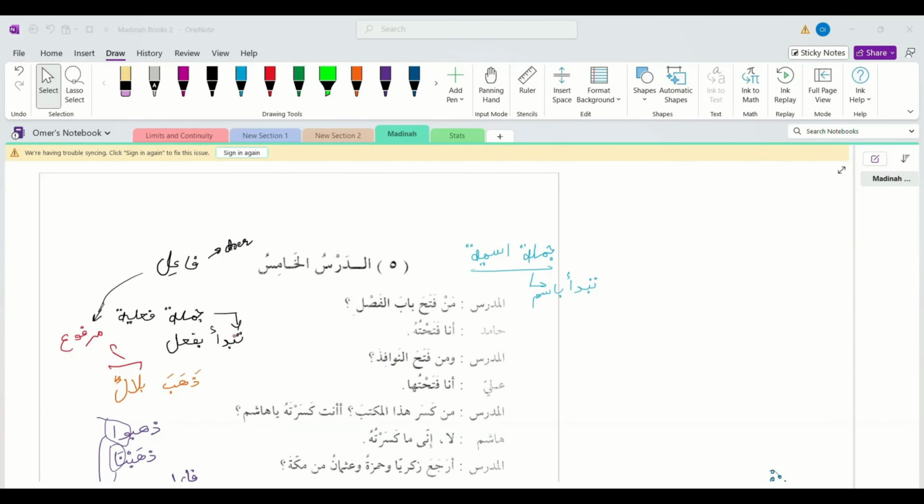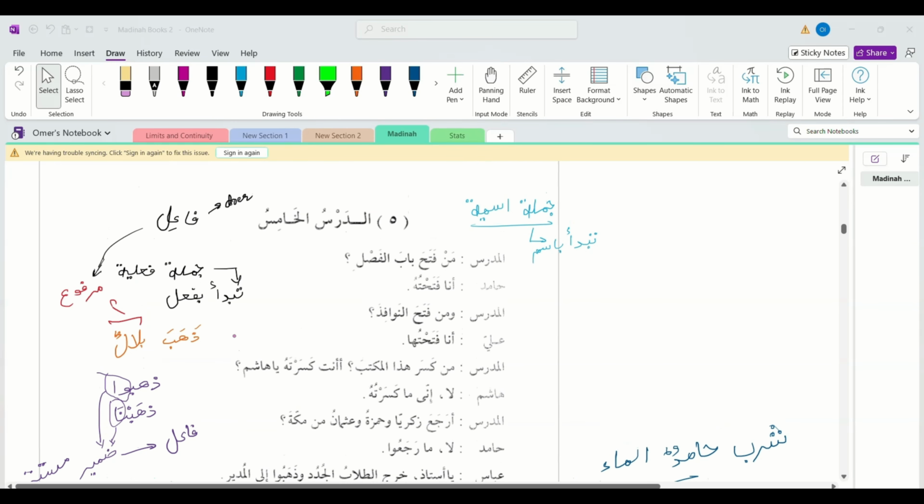أهلا فيكم في الدرس الخامس or the fifth lesson in the Medina book series, and in this lesson we will study the جملة فعلية or the verbal sentence. We have studied the جملة اسمية previously. In fact, it was the first lesson in the second book, and الجملة الاسمية is basically the sentence that starts with an ism.